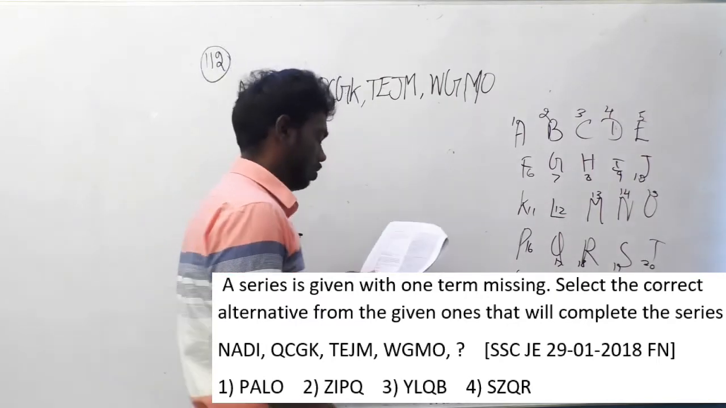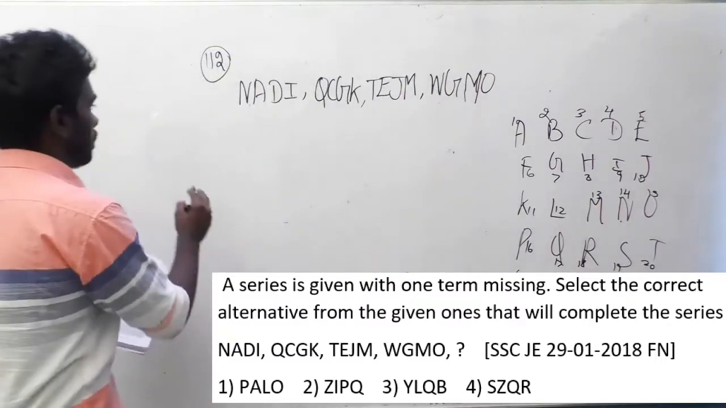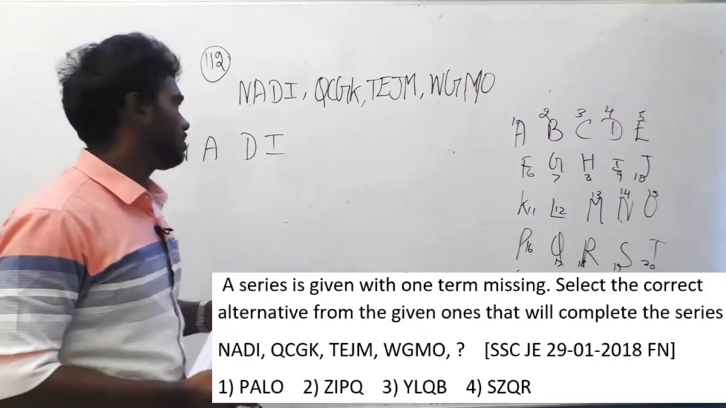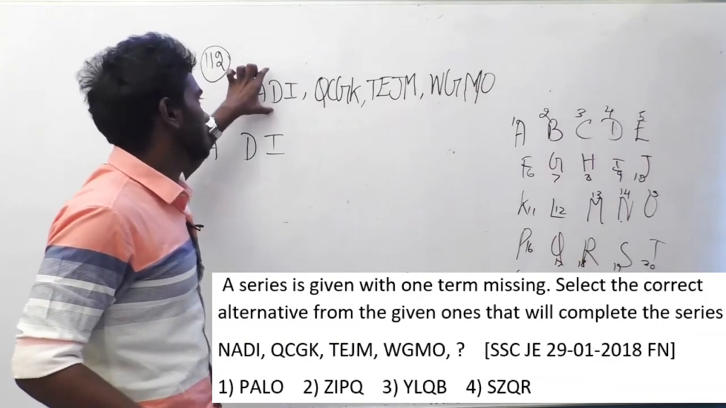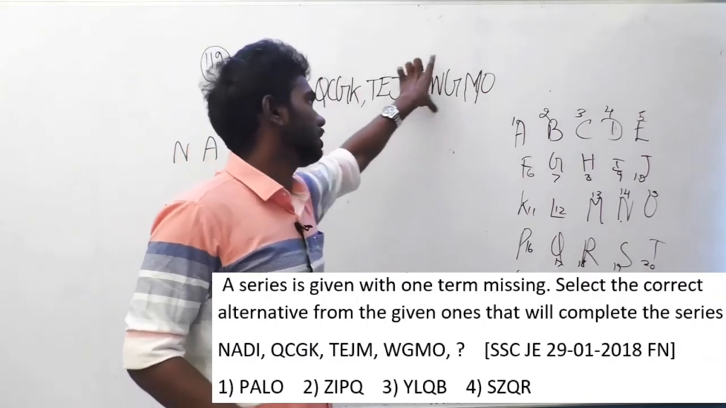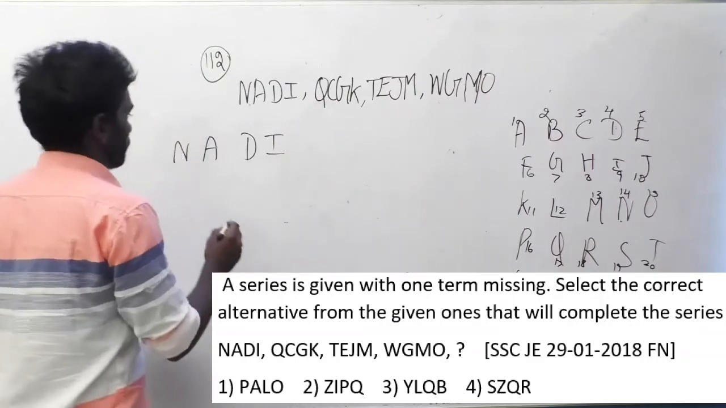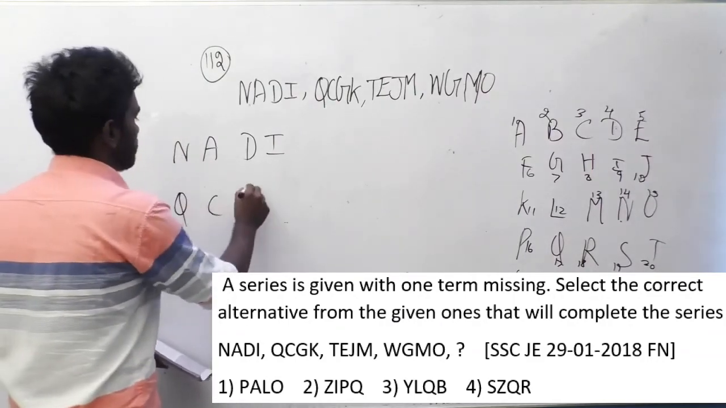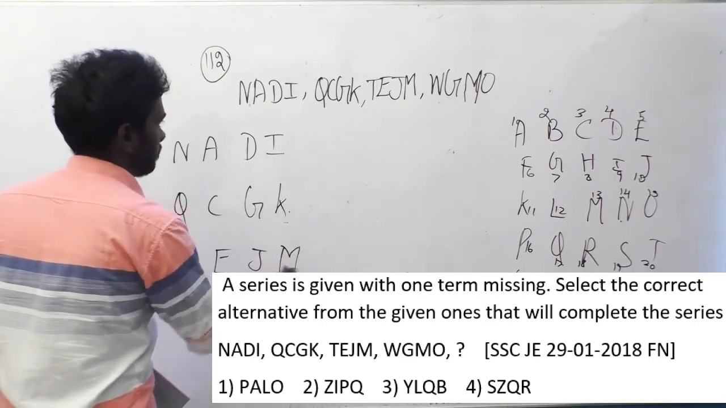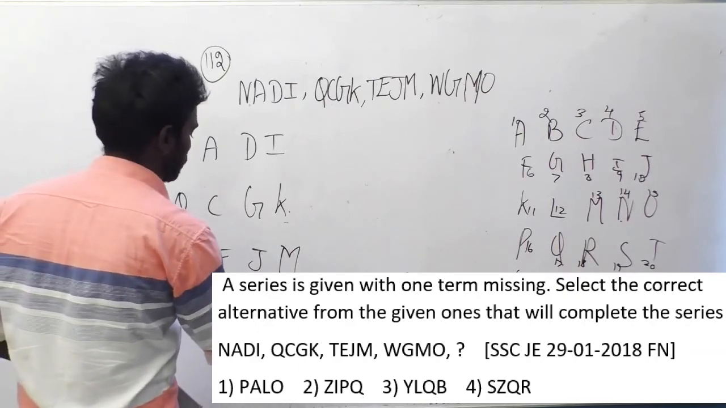NADI. Initially, look at the position of N. Where is N? N is in 14th position. You have to find the logic for each and everything differently in this question alone. Obviously, in the previous questions, if the logic of the first thing is something like +2 -3, the others also have the same logic, but in this question alone, the logic differs. Look at me closely. We can write everything here: NADI, QCGK, TEJM, WGMO.